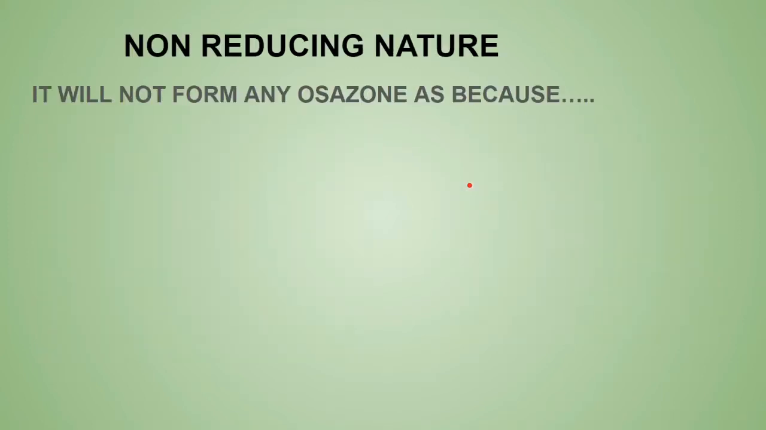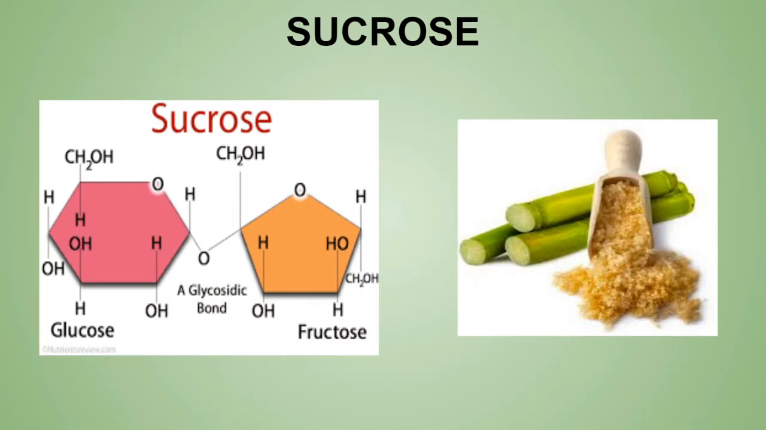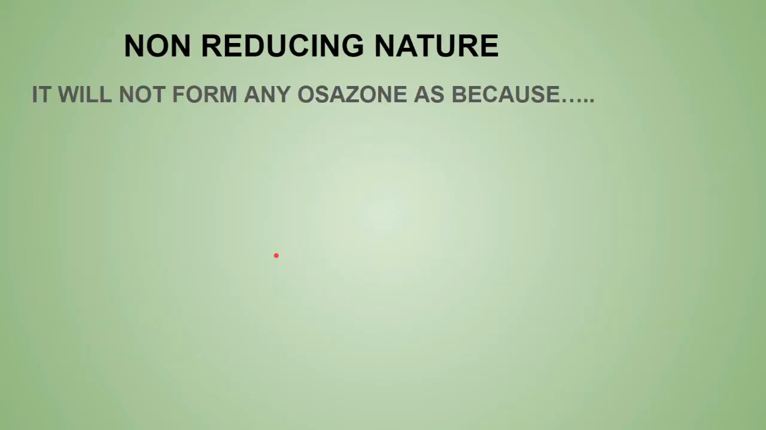Now sucrose has a non-reducing nature. Why? Because, as you can see, the first carbon atom of the glucose and the second carbon atom of the fructose are joined together. So there is no free reducing group available in sucrose. Because of this, it is a non-reducing sugar, and because it is non-reducing, it will not form any kind of osazone.